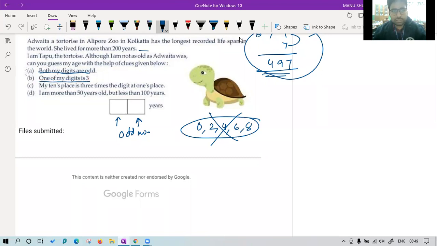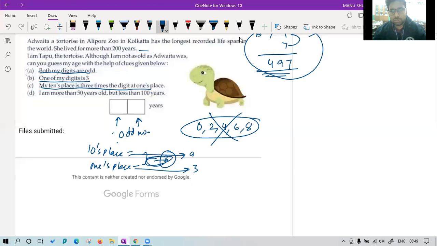So we can say either this is 3, or the tens place and ones place, any of these can be 3. Then they are saying my tens place is 3 times the digit at ones place. So we are sure now we have to take the ones place as 3, and this becomes 3 times. So the number is 93.